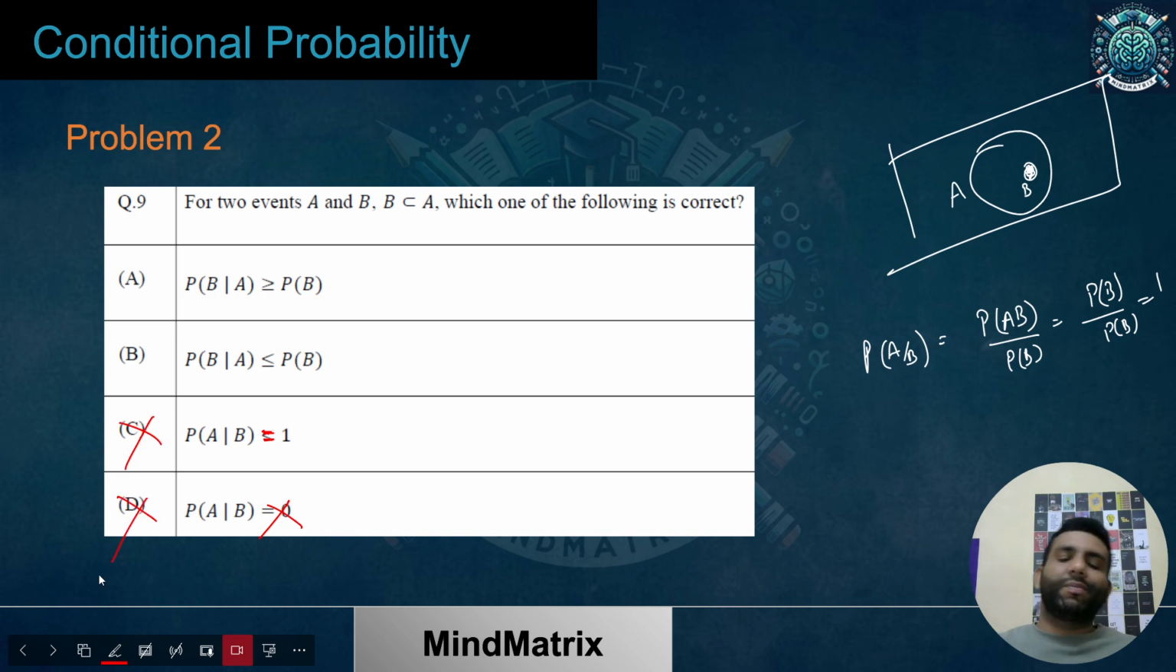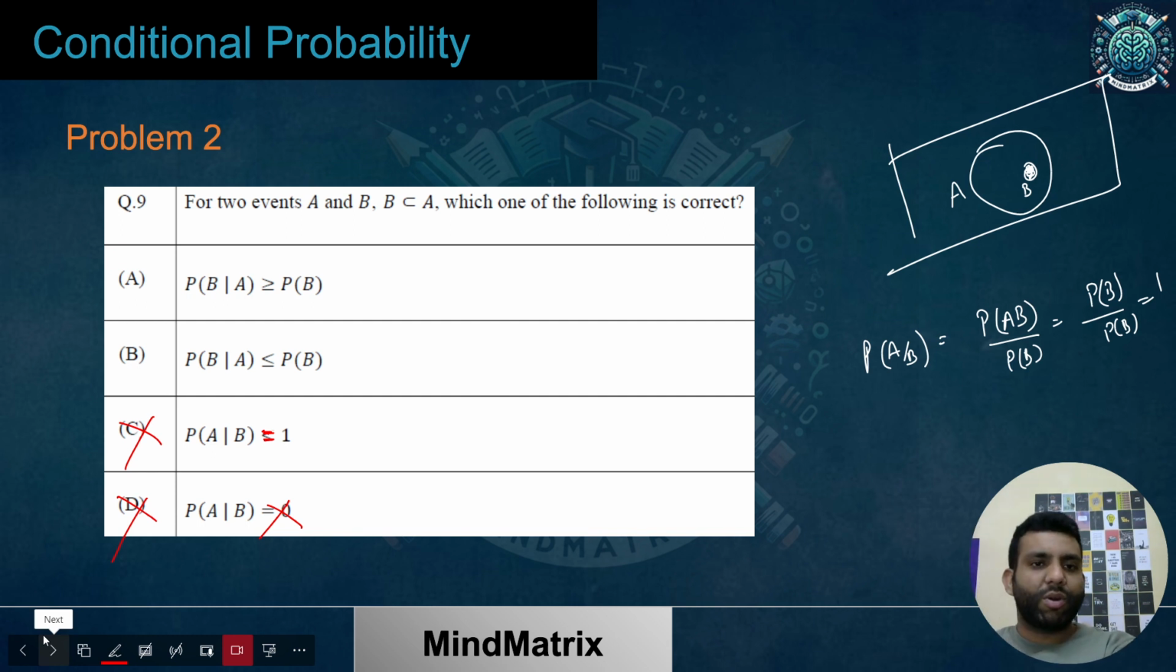This is also wrong, because over here it was written less and over here it was 0. So it must be equal to 1. I hope the idea is clear. Question number 2 is clear. Very simple problem, and we have evaluated each of the options. We have learned with the help of intuition as well. We have seen it through the proper formulation, proper equation as well.